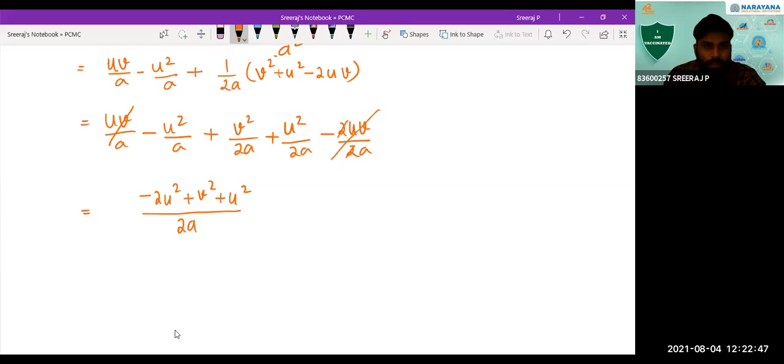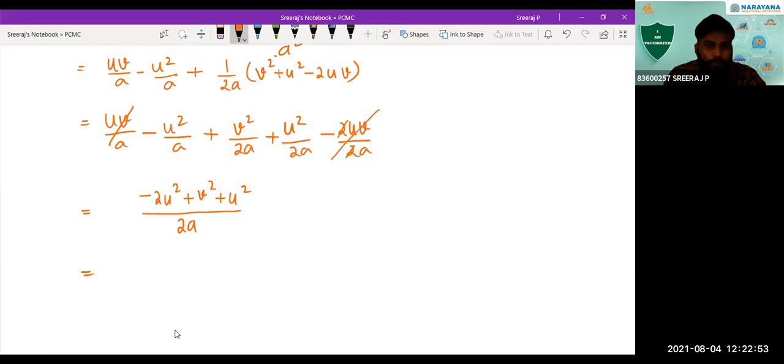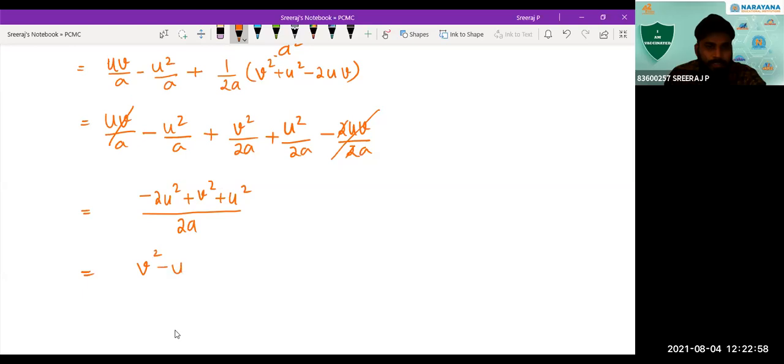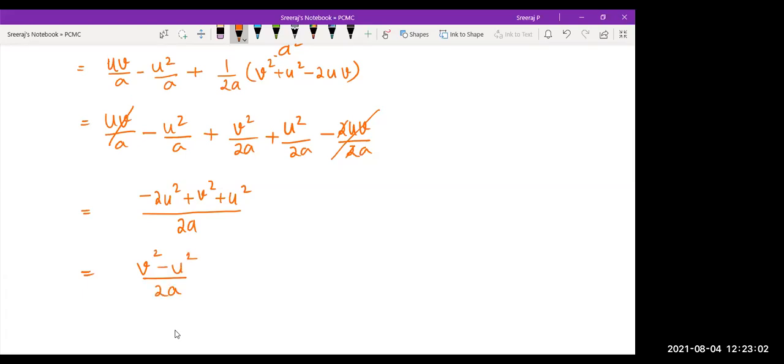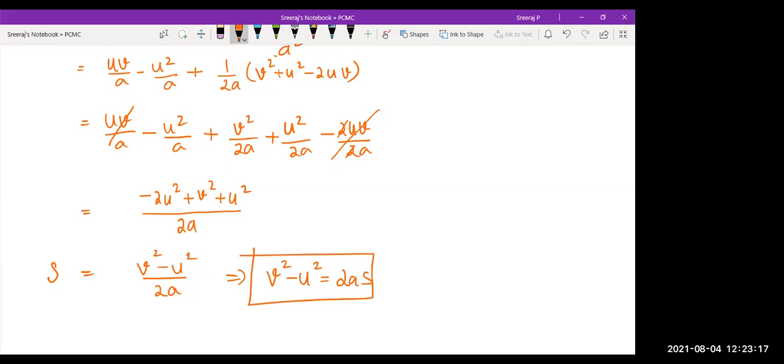Can I do it this way? Yes, sir. So it is minus 2u square plus u square, minus u square. So I can write this as v square minus u square divided by 2a. Can I write it that way? Yes, sir. So what we got? We just have got that displacement s is equal to v square minus u square by 2a, which you can also write as v square minus u square is equal to 2as, and that is our third equation.